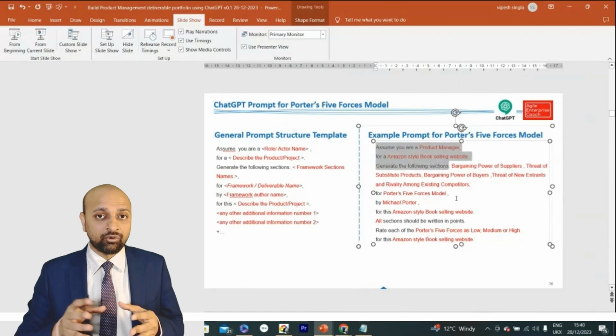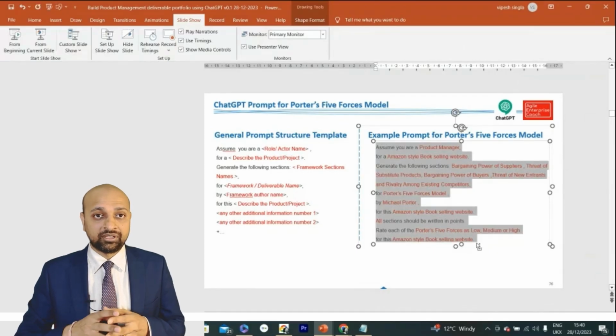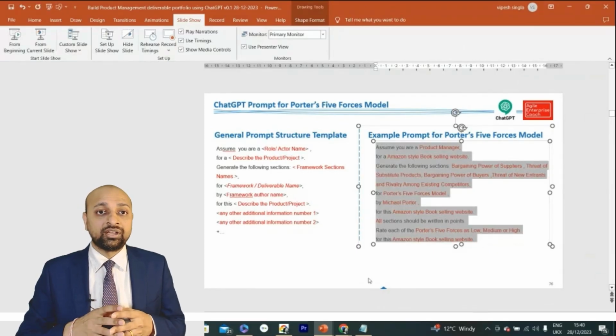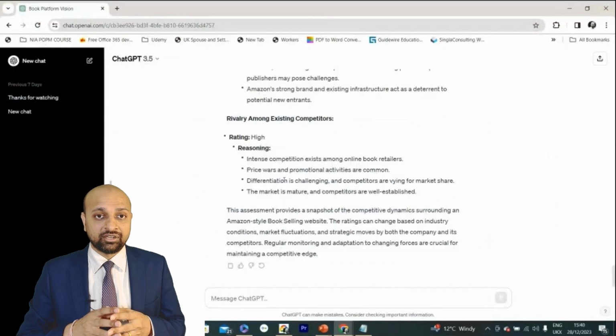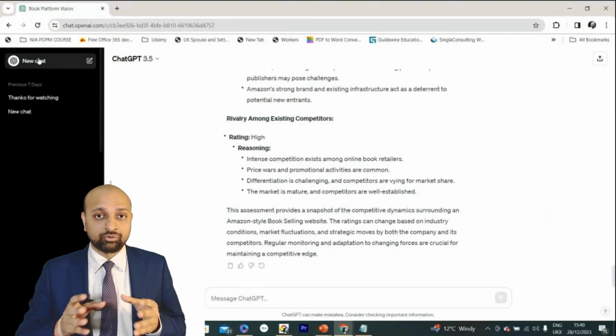So now what we are going to do is use the prompt we generated in this example to actually generate the Porter's Five Forces model using ChatGPT. I'm going to quickly copy the prompt we have written and paste it into ChatGPT. What I've done is, instead of starting a new thread, I'm going to use an existing thread.